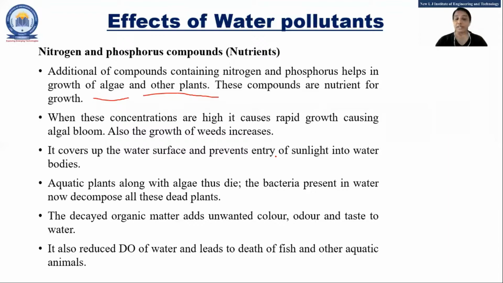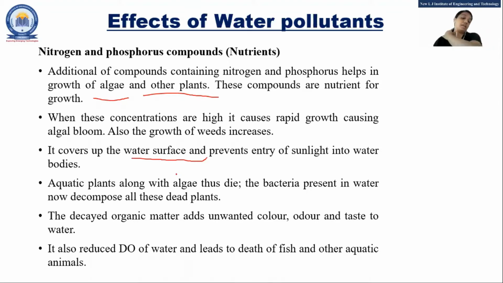If our water is rich in nutrients, then that water is called polluted water. Why? Because of that, the growth of the algae is very fast, right? Because of this high concentration, it covers the surface of the water with algae. So sunlight cannot get into the water. So what happens? Whatever plants are there, they die.